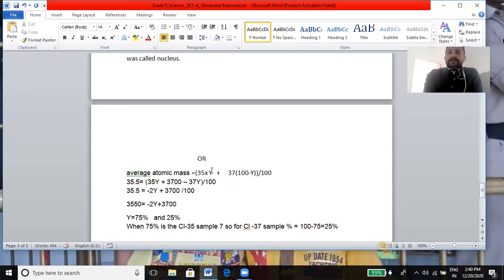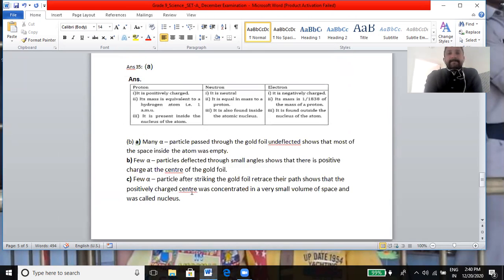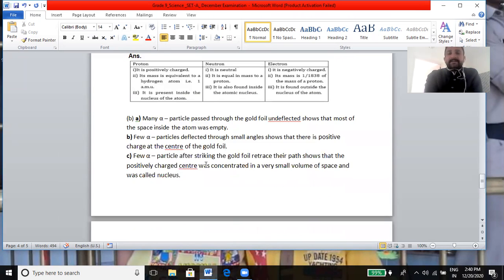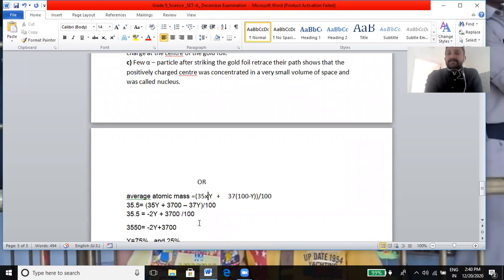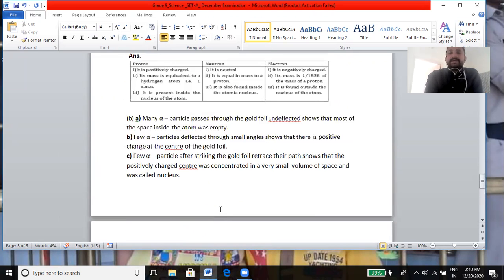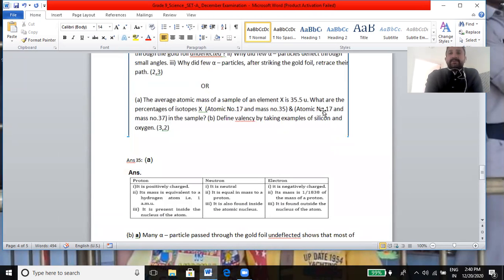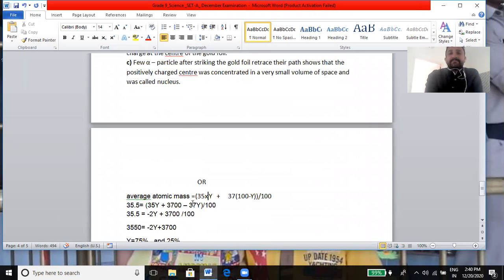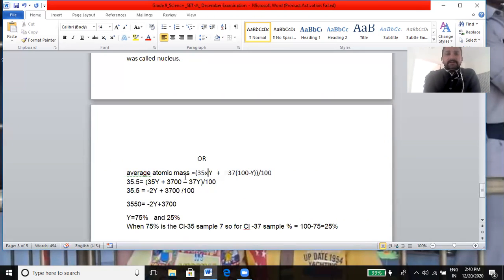Then atomic mass of the first, that is 35, is multiplied by the first percentage. And the second atomic mass 37 is multiplied by the 100 minus y percentage. Now solve it.